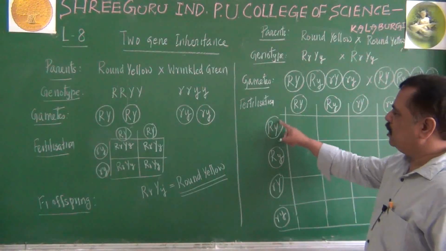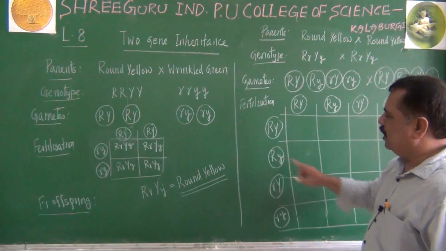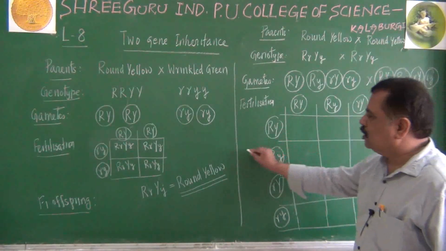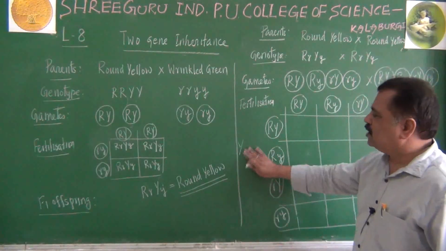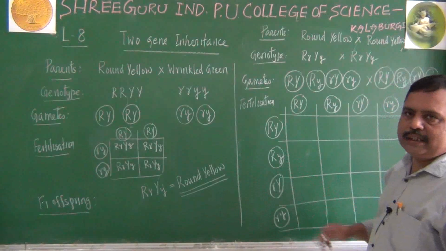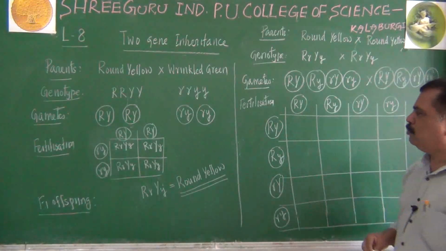So I am writing capital Y like this and the small y like this. It is not a difference in size. Small y means small like this. Capital means not like that. Just make a difference here, not in size. Alphabets you must write properly.